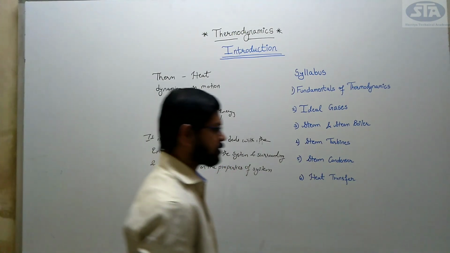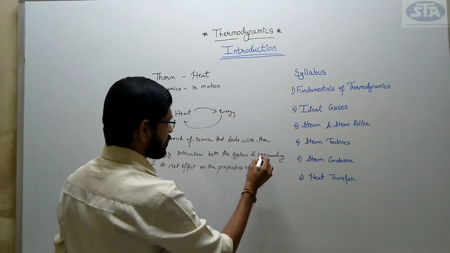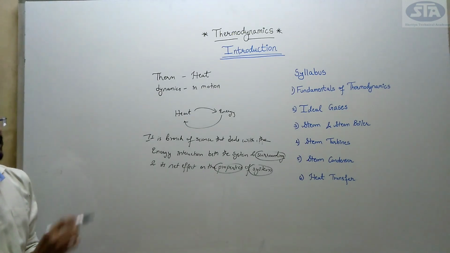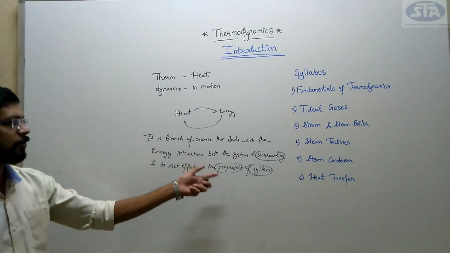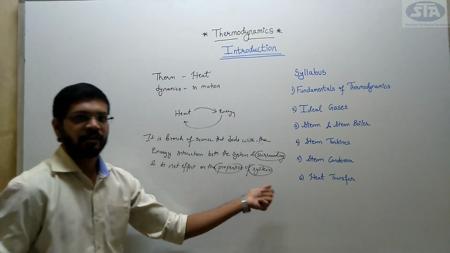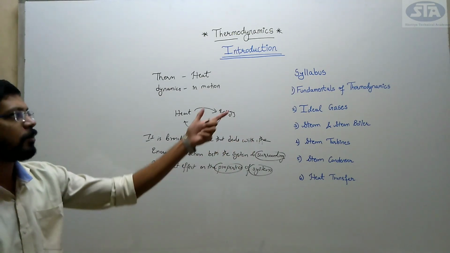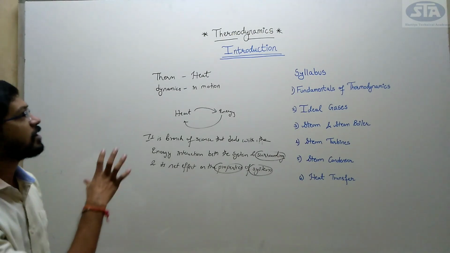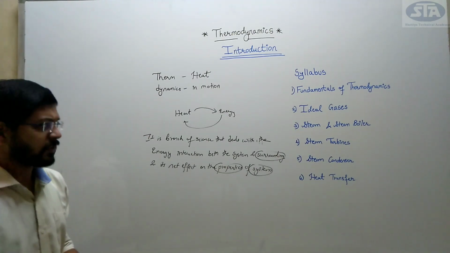So there are these terms: system, surrounding, property. What are these terms? We will be seeing in the next chapters, in the next lectures. There are some definitions on this which we will clear when I cover the fundamentals of thermodynamics. Hope you are clear with what is thermodynamics.